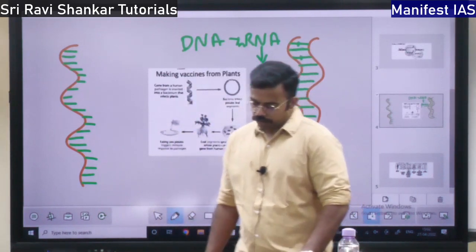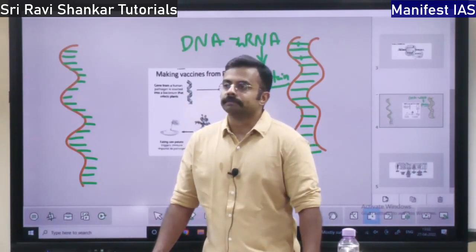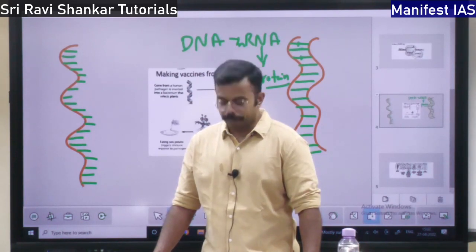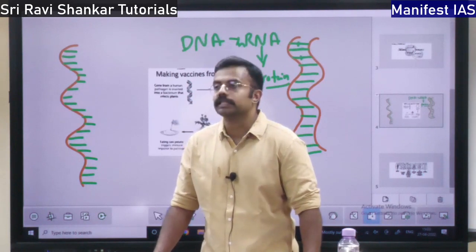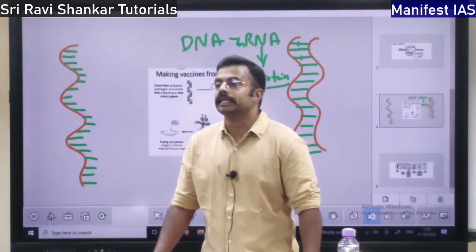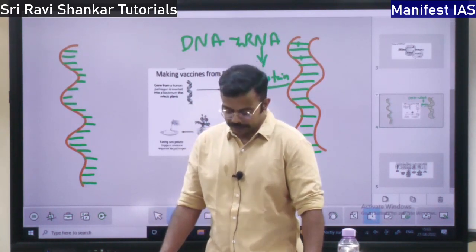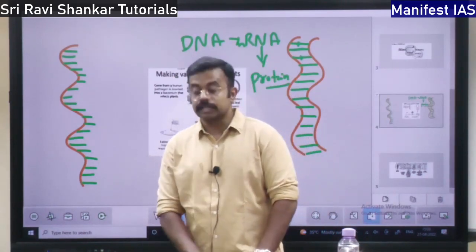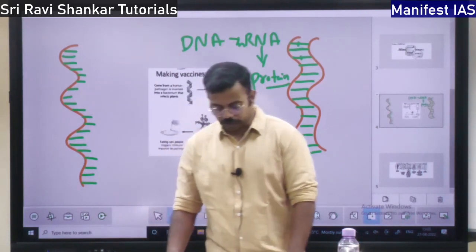Then gray biotechnology means recycling of the waste, recycling of polluted products. Then gold biotechnology is bioinformatics, that is DNA fingerprinting, DNA studies. So information-level use of genetics is gold biotechnology. Okay, so these are the 7 colors and their meanings, the 7 types of biotechnology.